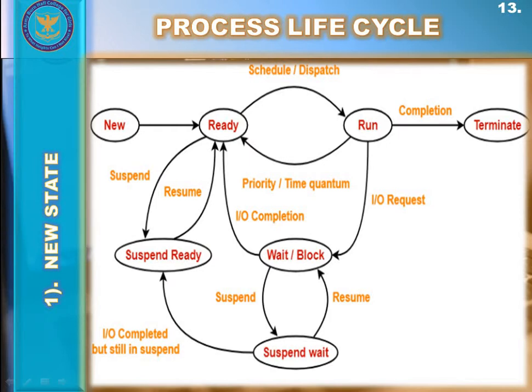Then the operating system will initialize that program by fetching it from the secondary memory, that is, it will create a process in this new state. As you can see in this diagram, a process is created in the new state, and from the new state it is transferred to the ready state by the operating system.